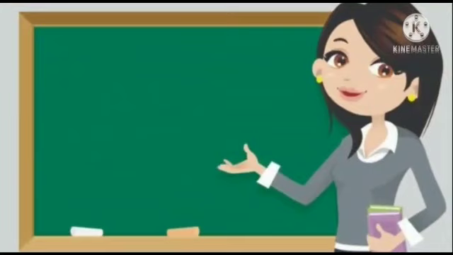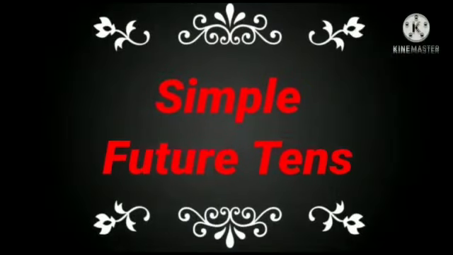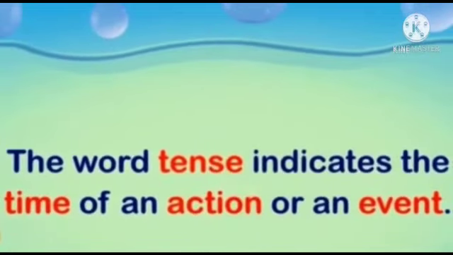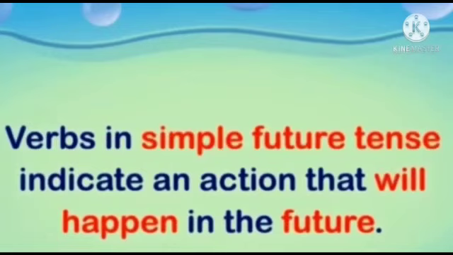What is that? Did you guess it? Last class we have seen simple present tense and simple past tense, isn't it? Yes. But now we are going to learn simple future tense. Basically, the word tense indicates the time of an action or an event. Verbs in simple future tense indicate an action that will happen in the future.